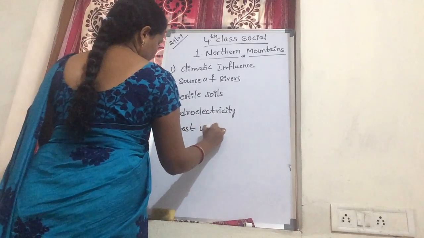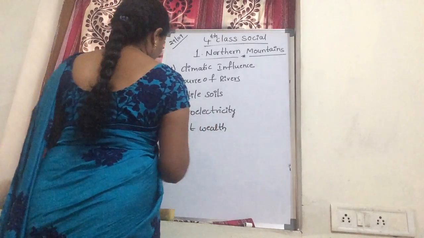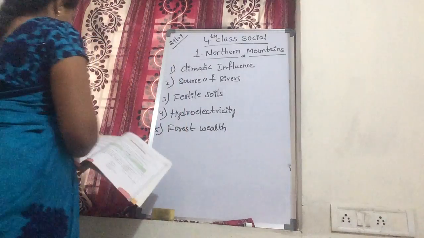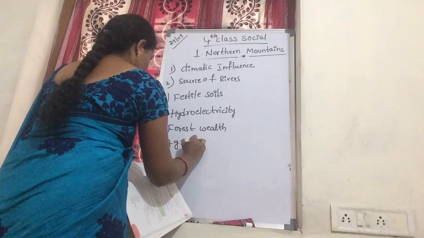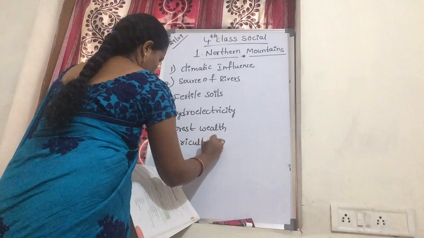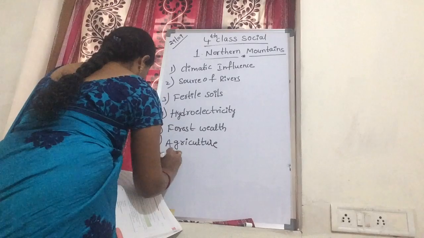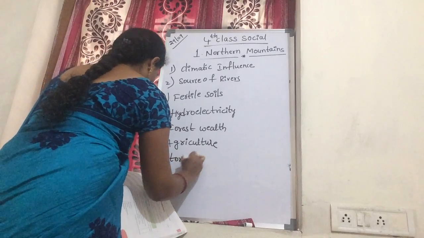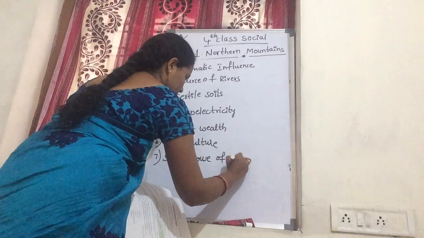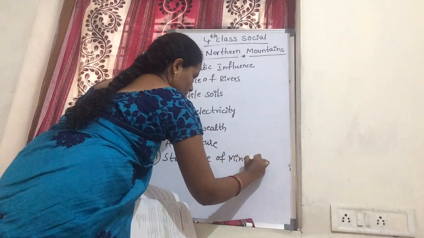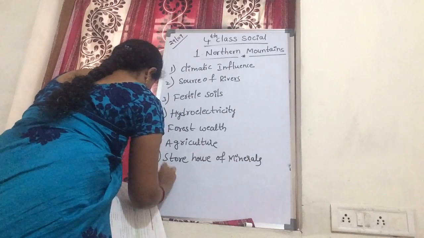Forest wealth. Sixth, agriculture. Seventh, storehouse of minerals. Tourism.